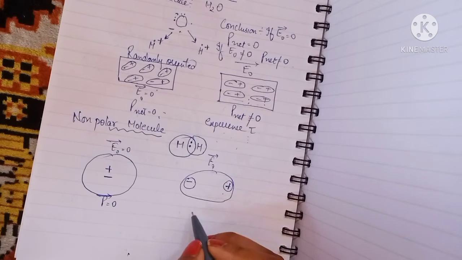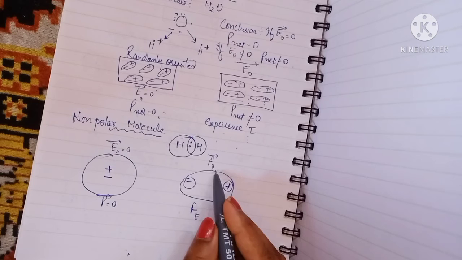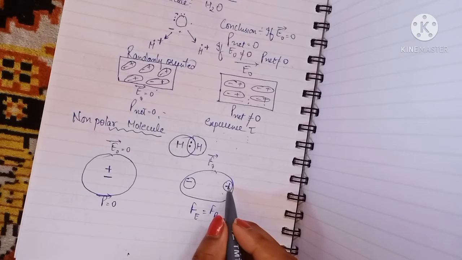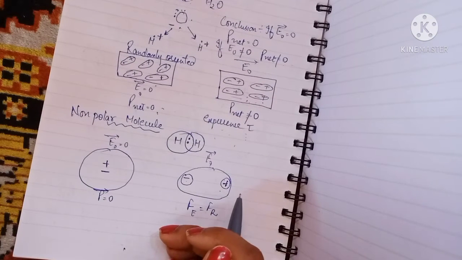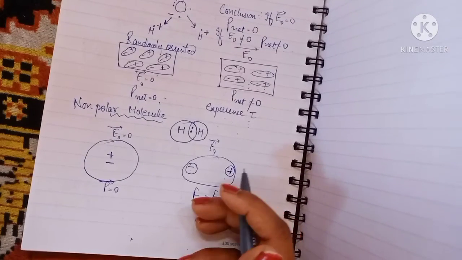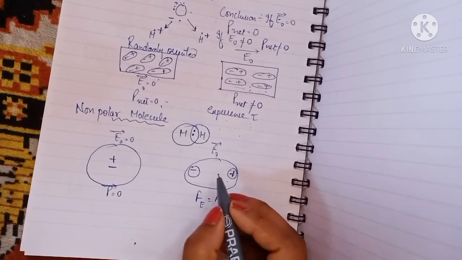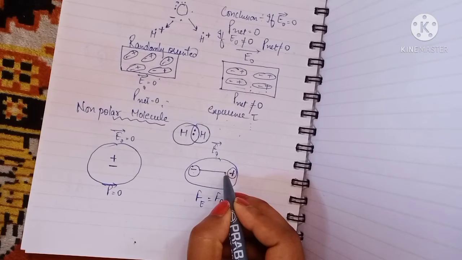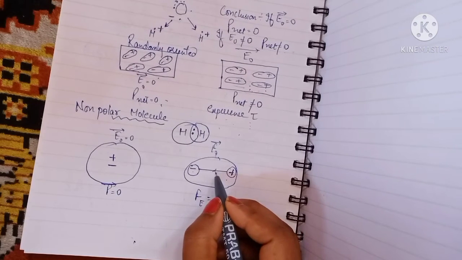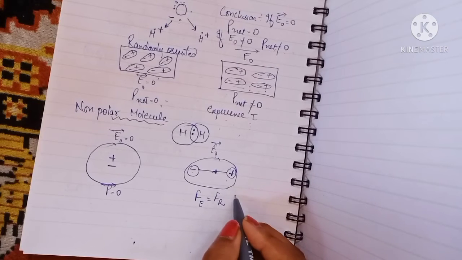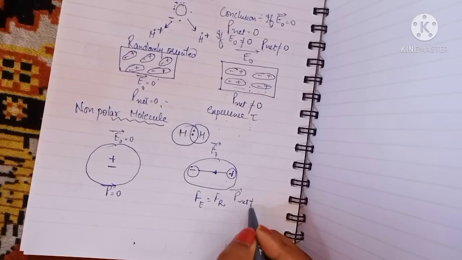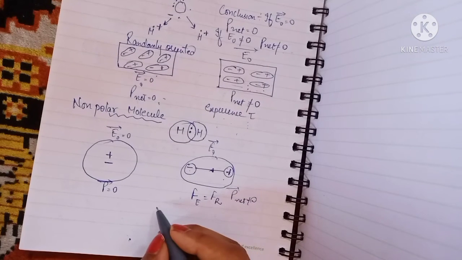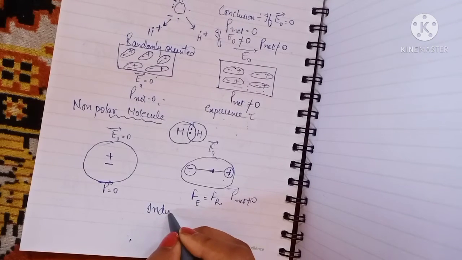It will continue until the force applied by the electric field becomes equal to the restoring force. Restoring force means the positive and negative charges pull on each other in a similar manner. This stretching in a non-polar molecule is only temporary. It happens only as long as you apply the electric field. So now the net dipole moment is not 0. Basically, the induced dipole moment develops.